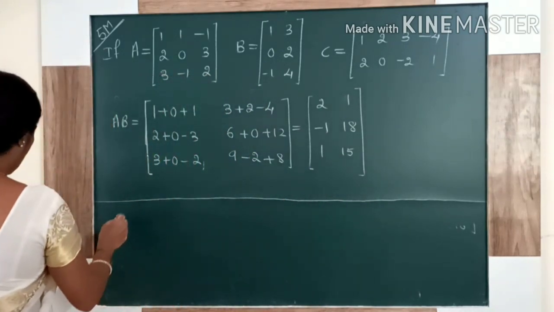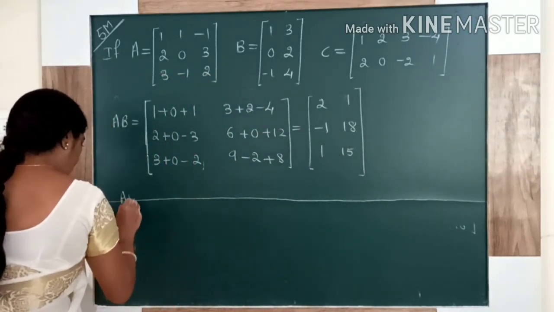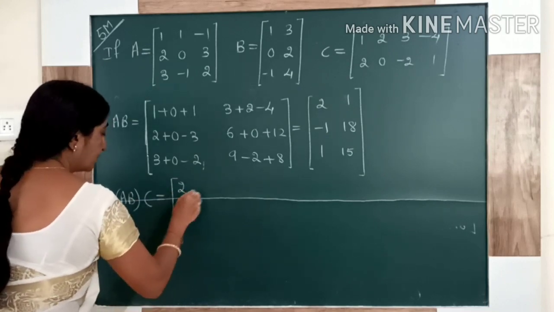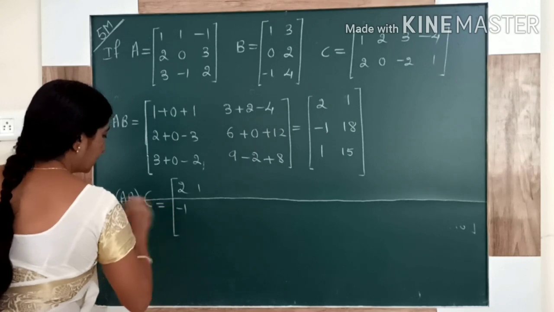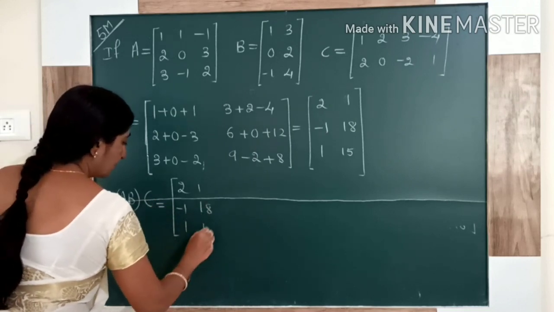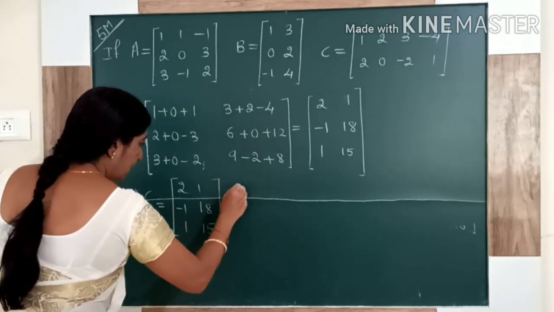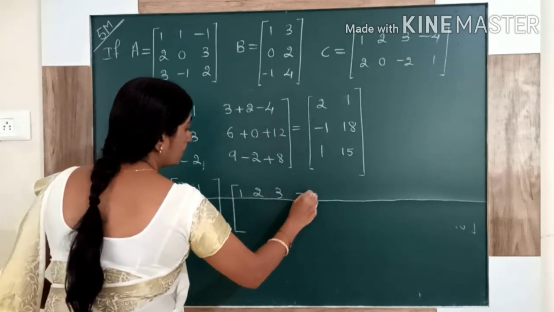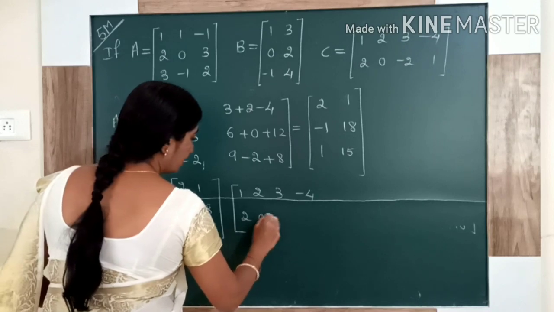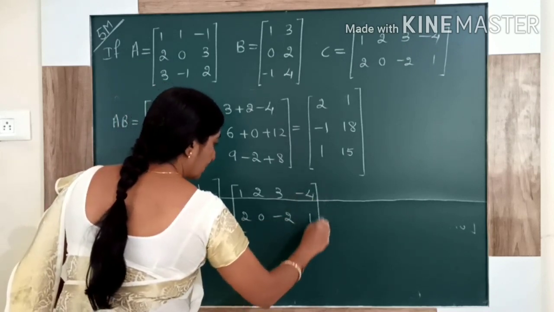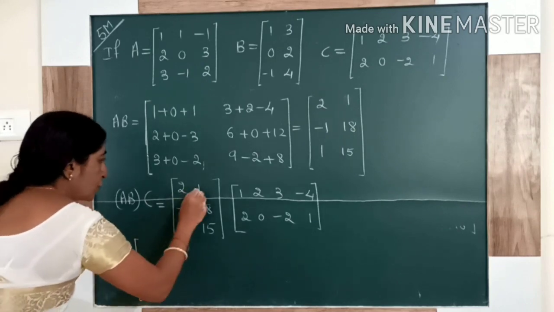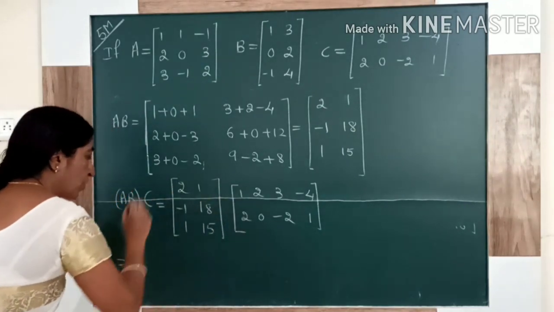After multiplying AB, go for AB into C. Write down AB here. And on the side write down C. What is C? Multiply these two. So here first row with first column, corresponding elements.